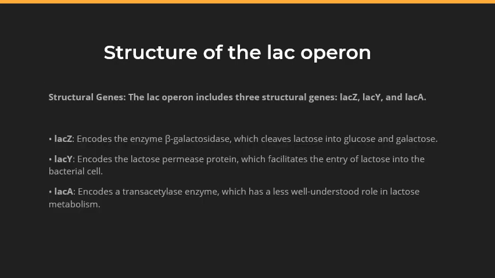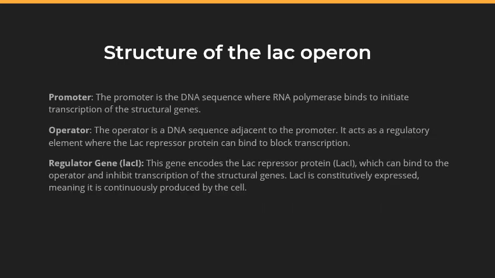So let's talk about the structure of the Lac Operon. The Lac Operon includes three structural genes, LAC-Z, LAC-Y, and LAC-A. LAC-Z encodes the enzyme beta-galactosidase, which cleaves lactose into glucose and galactose. LAC-Y encodes the lactose permease protein, which facilitates the entry of lactose into the bacterial cell. LAC-A encodes the transacetylase enzyme, which has a less well understood role in lactose metabolism.